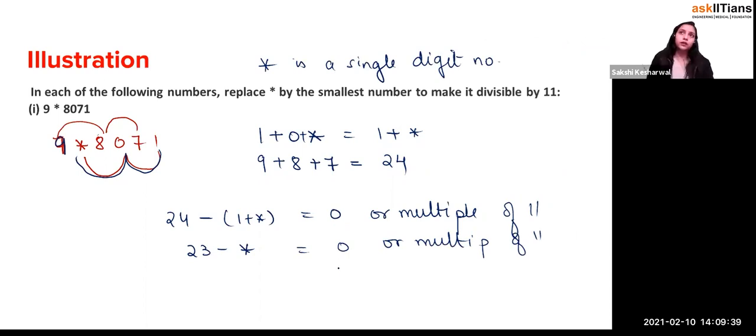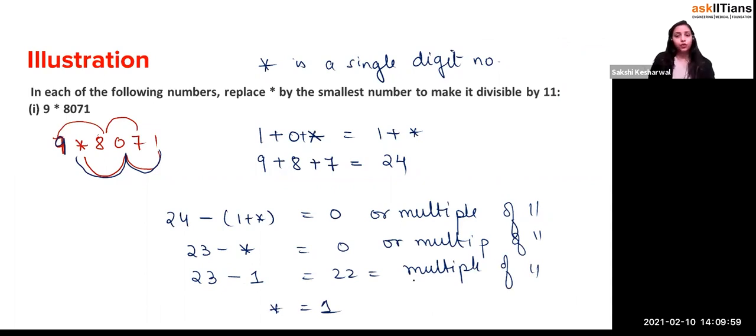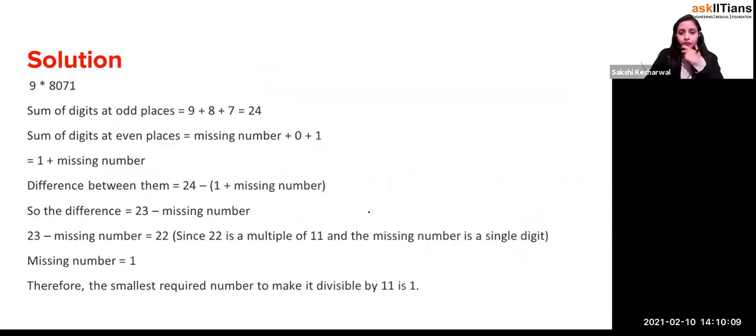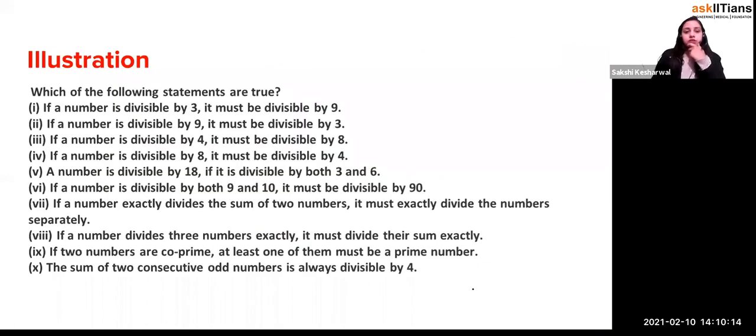So you cannot take 0. So the multiple of 11 will be 22, right? So star can be 23 minus 1, which is 22, which is a multiple of 11. Yes or no? So star is equal to 1. And if you go to the next multiple, 33, you have to subtract 12 from it, so it will again be a 2-digit number. So star is 1. So the smallest number is 1.